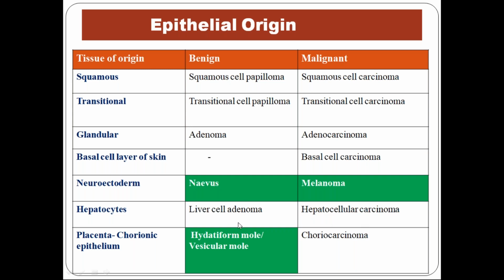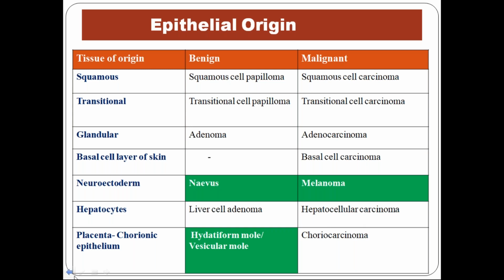Here you can also mention hepatocellular adenoma, because liver cell adenoma is mentioned in some textbooks, I think in Harsh Mohan. If I only put hepatocellular adenoma, you would have a doubt. So this is the previous term which was used, but this is the latest term which is now used.